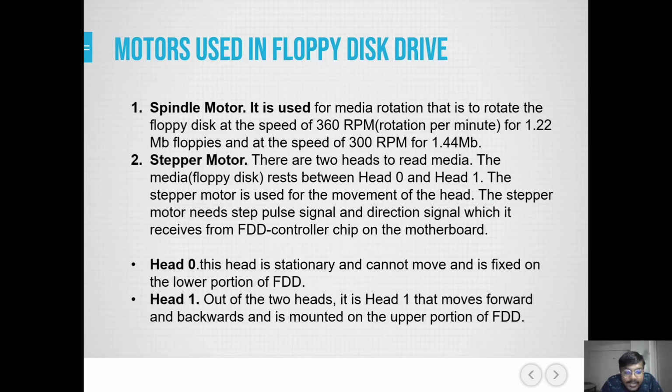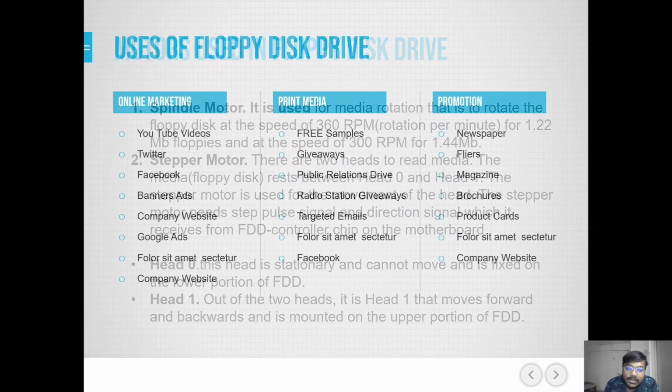Now, what are these head 0 and head 1? What do they do? Head 0 is stationary, cannot move, and is fixed on the lower portion of the FDD. Head 1, out of the two heads, is the one that moves forward and backwards and is mounted on the upper portion of the FDD.